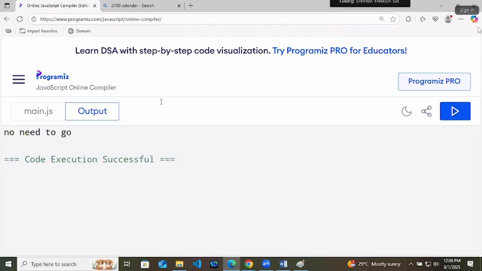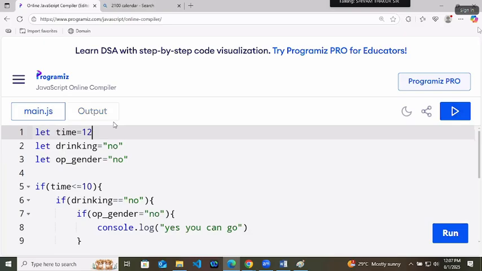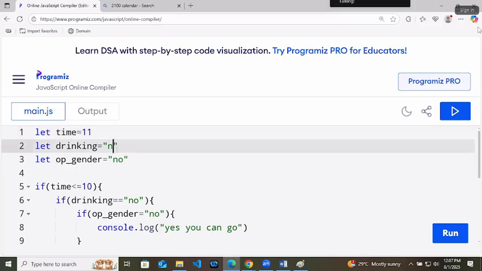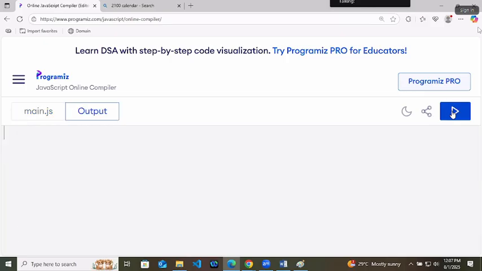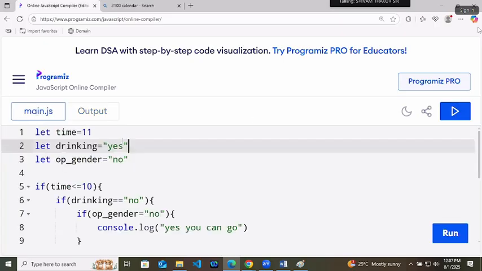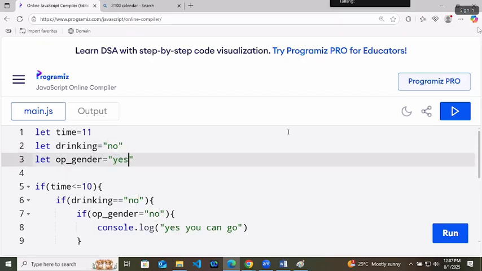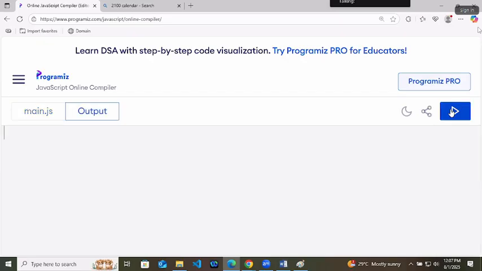Now keep the time as 11 and keep the drinking as yes. No need to go. Go back to the code. Keep the drinking as no and keep the opposite gender as yes. No need to go. Simple. Go. You can go.